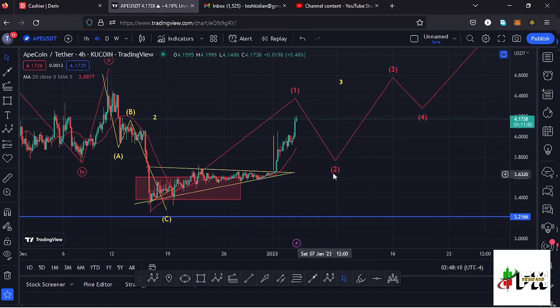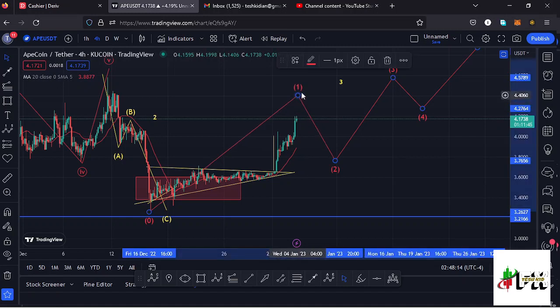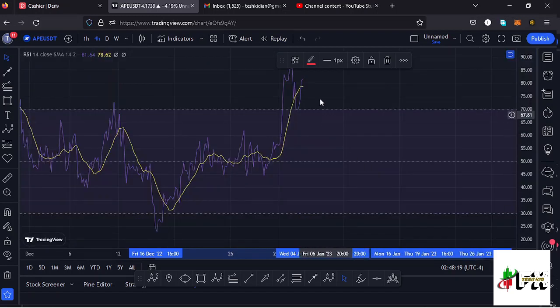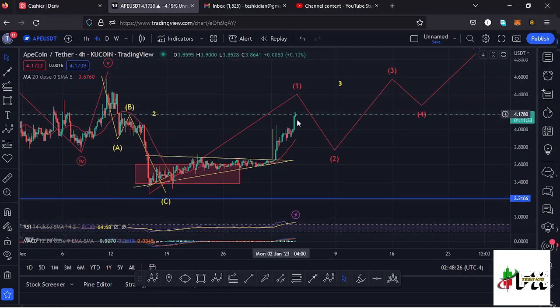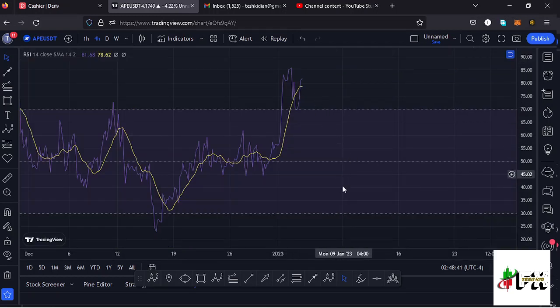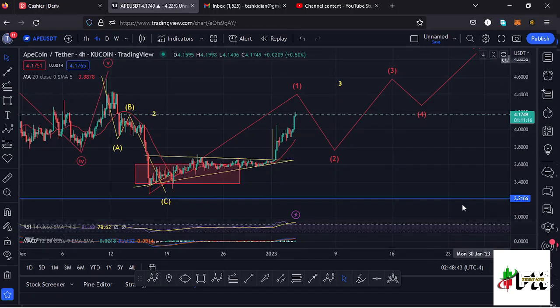And if we take a look at the indicators, on the RSI, to give us a bit of an idea of what could be happening next in the formation of this wave 1, we are trading at around the 81 mark, meaning we have managed to get into the overbought region, and that would mean there are chances that the high for this first wave might be in at around the $4.2 mark, and very soon we can expect a bit of a retracement to the lower side in the formation of a second wave for us, because we also have massive room on the RSI to support any movements to the lower side. That is the first possible scenario that can play out.